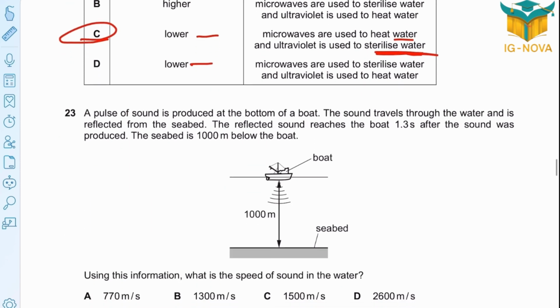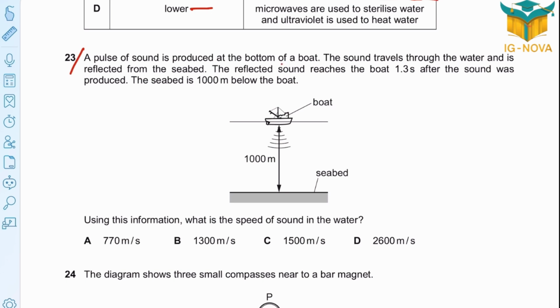Question 23. A pulse of sound is produced at the bottom of the boat. The sound travels through the water and is reflected from the seabed. The reflected sound reaches the boat 1.3 seconds after the sound was produced. The seabed is 1,000 meters below the boat. Using the information, what's the speed of sound in water?